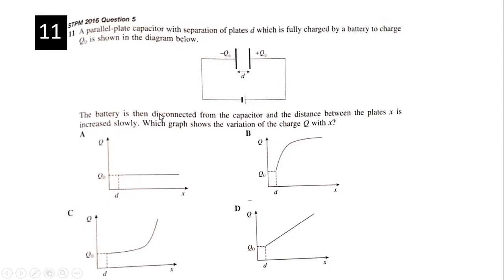The battery is then disconnected and removed from the capacitor, and the distance between the plates is increased slowly. Which graph shows the variation of the charge with x? Remember, you remove the battery, the charge is constant. So what is your answer?